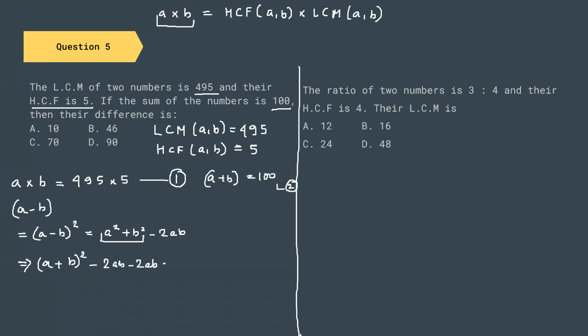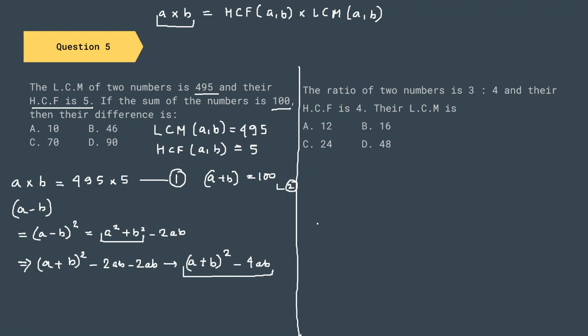So this whole thing can be written as (A plus B) whole square minus 4AB. If we calculate this term, we are going to get the value of (A minus B) whole square.